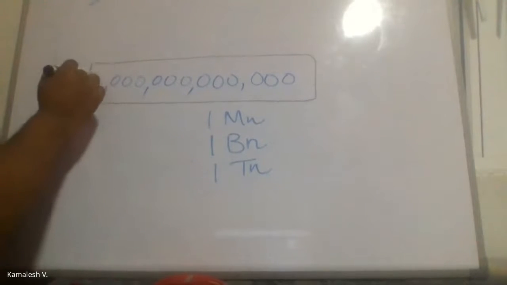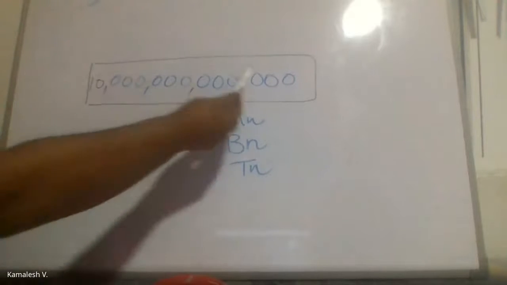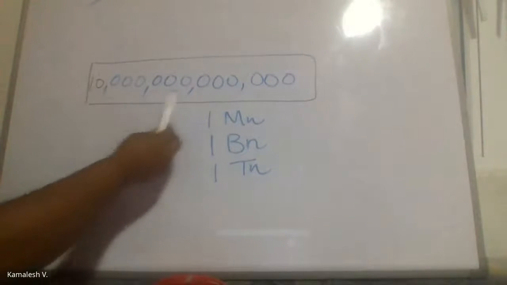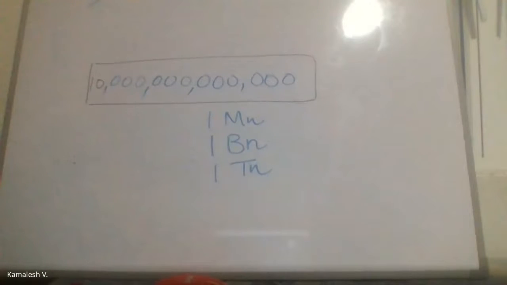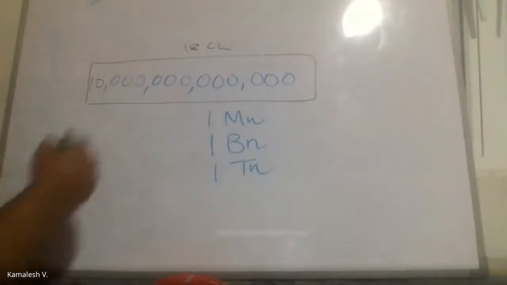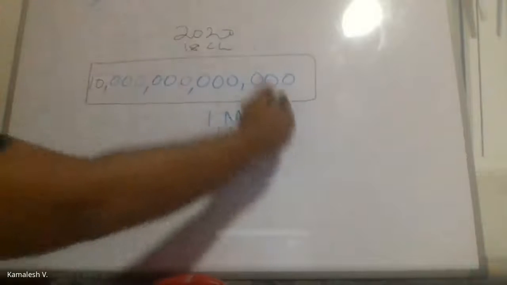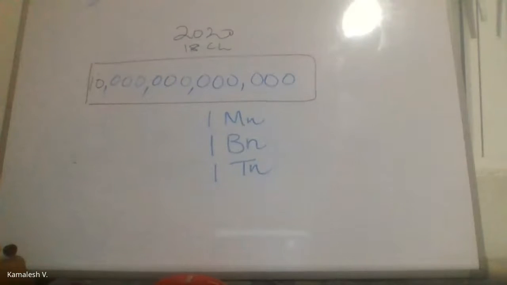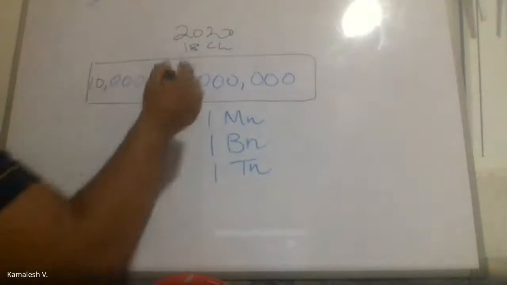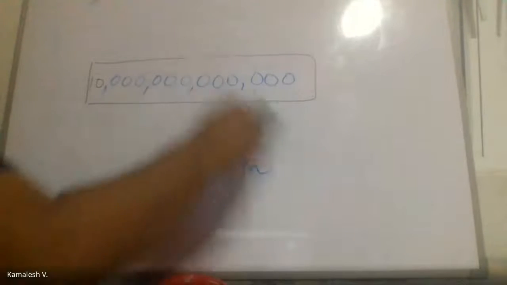And of course, if it is 10 trillion, you will put 10 here. So 3, 6, 9, 12, 14, and in between 4 commas, altogether 18 characters. Now, this is of course, let's say 2020. Again, you have to repeat the same thing for 2019. So when you look at a financial statement, what you might see mostly is long numbers, which might look very distracting.